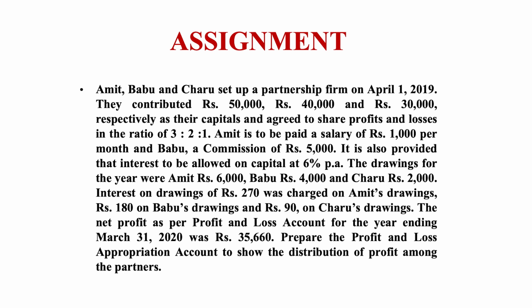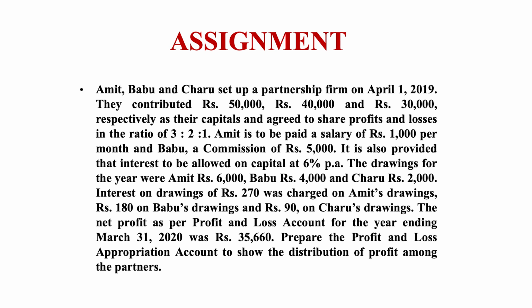Amit, Babu and Charu set up a partnership firm on 1st April 2019. They contributed rupees 50,000, 40,000 and 30,000 respectively as their capitals and agreed to share profit and losses in the ratio of 3, 2 and 1.